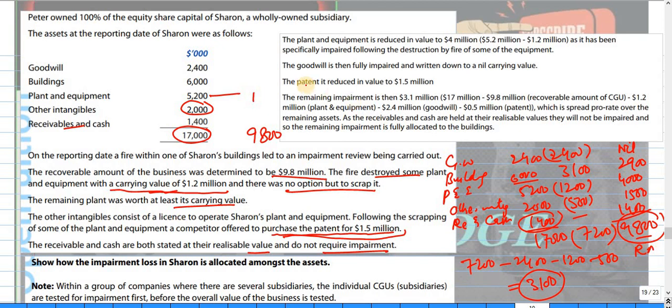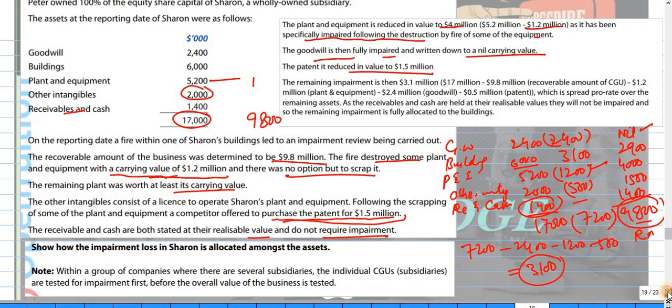Now you see here the theoretical part of this question, some calculation. The plant and equipment is reduced in value to 40,000 because this amount is already destroyed, and it has been specifically impaired following the fire. The second thing is goodwill is fully impaired and written down to nil. We have just done this, and now the patent is reduced to this amount because it's the recoverable amount, and the remaining. Okay, fine. This is an easy question. You can do it by yourself. If there's any problem, then you can ask me.